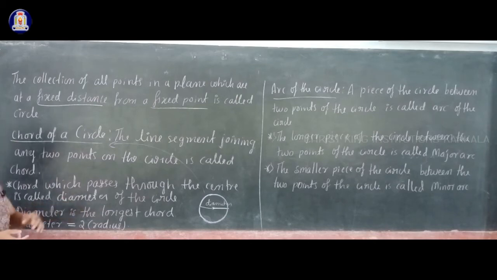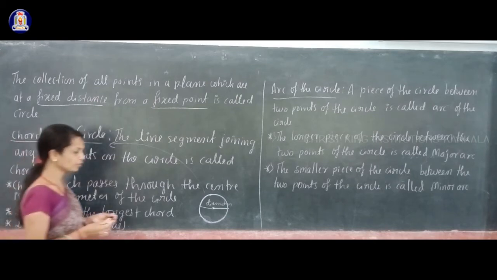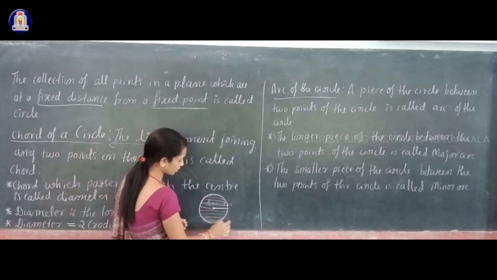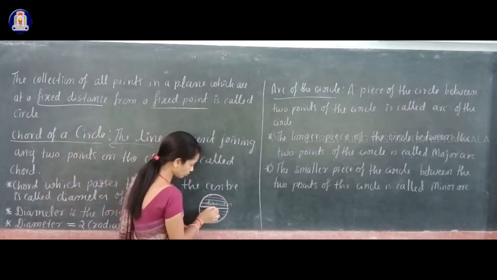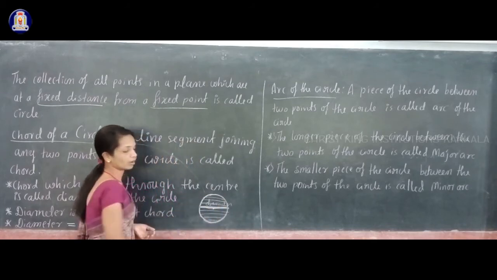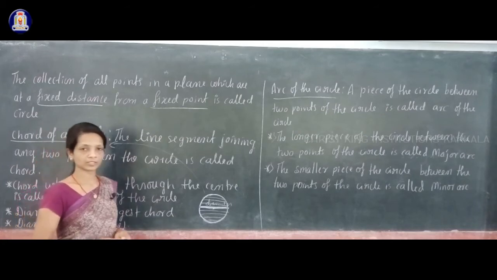Then diameter is the longest chord. If you draw many chords like this and compare these chords with the diameter of the circle, then among all these chords the diameter is the longest chord.